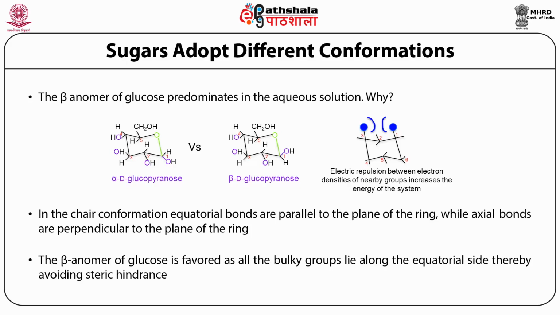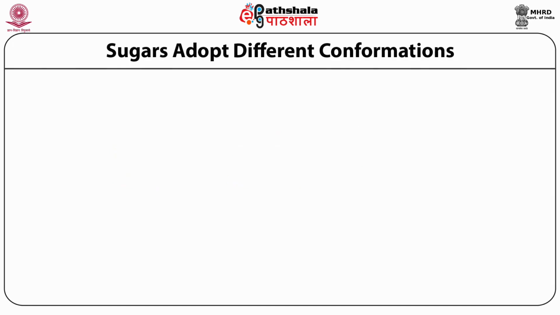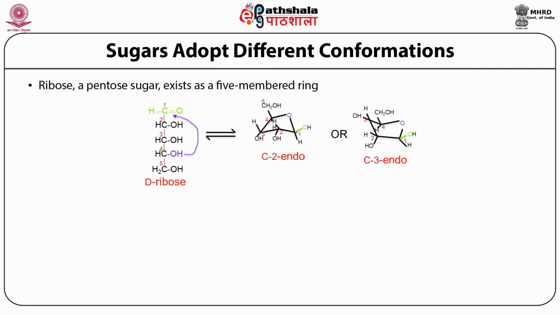And so the answer to the question of why the beta anomer of glucose predominates in aqueous solution is simple: all the bulky groups in the beta glucopyranose are placed along the equatorial position, because of which there is less steric hindrance, and hence this structure is more stable than its alpha anomeric form. So similar to the hexoses which attain a pyranose form, pentoses can also cyclize and give rise to a 5-membered ring.